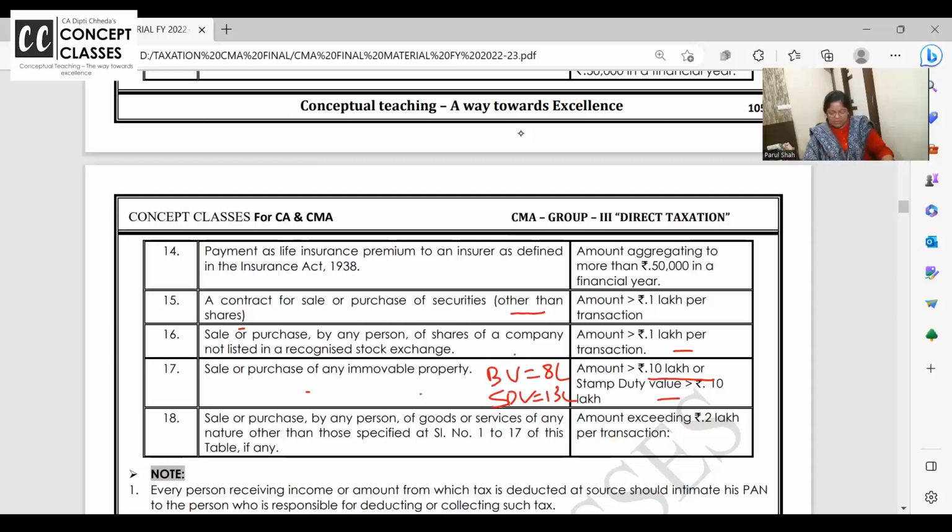There are other things also. And what is not covered in 1 to 17? Everything is covered in 18. They say sale or purchase of any goods or service other than 1 to 17 exceeding 2 lakh. You know, suppose you go to a gold shop and you purchase gold of 3 lakh rupees. Okay. So now you say, sir, give me the bill if I have purchased the gold for 3 lakh rupees. If you purchase more than 2 lakhs, they will ask for what? PAN card details.